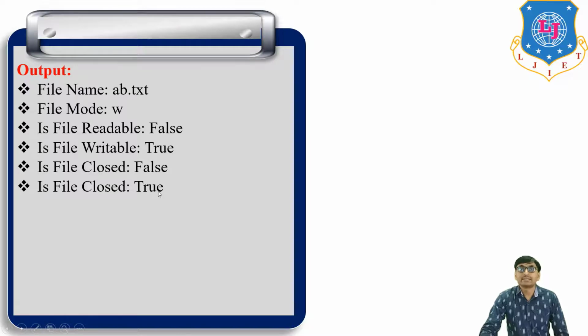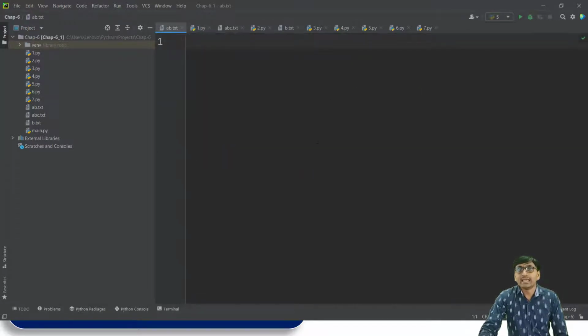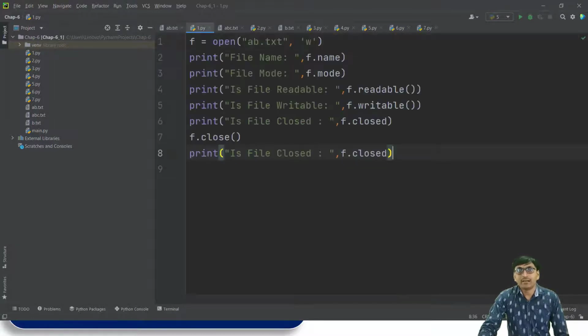Okay. Now this same program we run in PyCharm. Before starting this program, this is the ab.txt file, and this file does not contain any content. Okay. Now f is equal to open ab.txt and w mode.